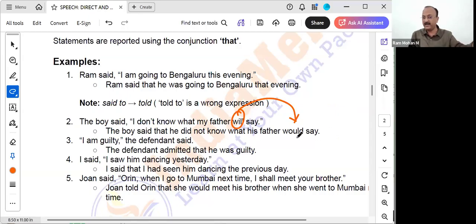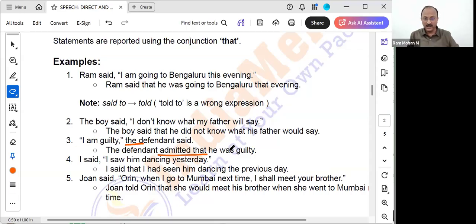His father would say. Let's see the next example. I am guilty, the defendant said. That means the judge is asking the questions and finally the defendant accepted, yes, I am guilty. He accepted, or he admitted that. Admitted means he accepted the truth. So what we use here: the defendant admitted that. We can say the defendant said that, told that, instead of that one. The defendant accepted that we can say, or the defendant admitted that also we can use.